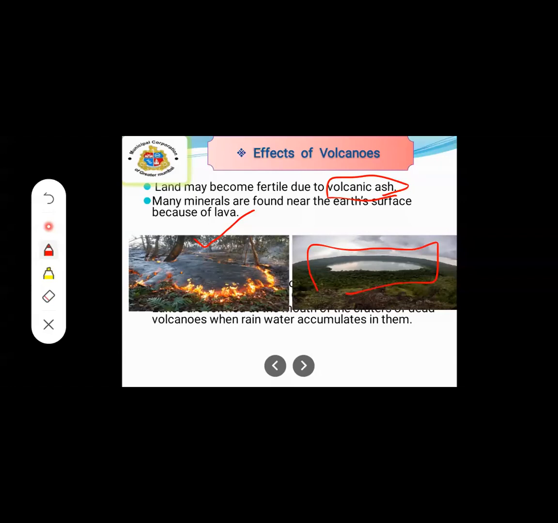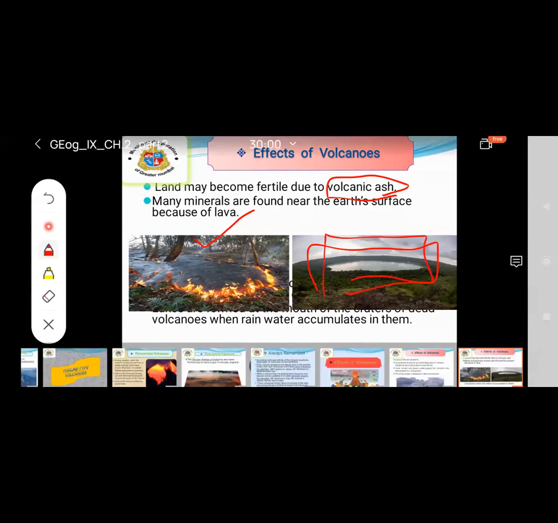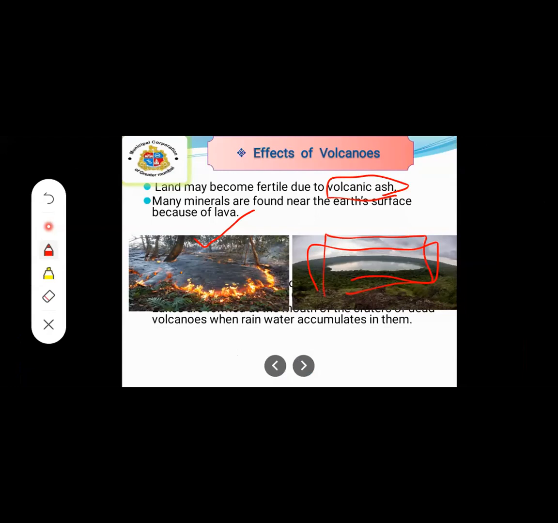After that, new land is also formed near the earth's surface. You can also see that when new land is formed, a new island is also formed, and sometimes an island may disappear also. Lakes are formed at the mouth of the craters of dead volcanoes when rainwater accumulates in them. These lakes are formed. Yes, these are the effects of volcanoes.